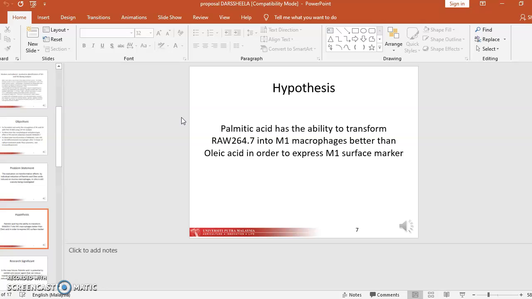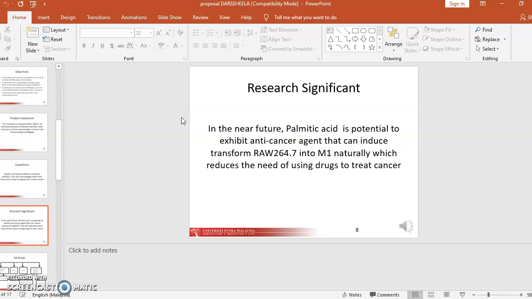In the future, palmitic acid has the potential to be an anti-cancer agent that can induce the transformation of RAW 264.7 into M1 naturally, which will reduce the use of drugs to treat cancer, meaning we use more of an immunotherapy method rather than a chemotherapy method.